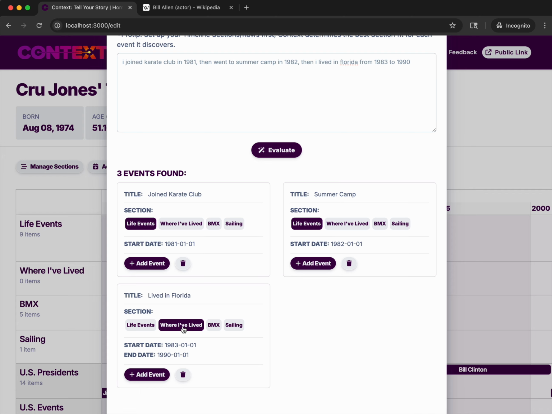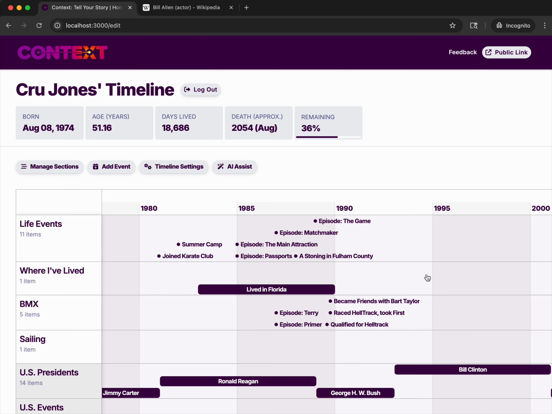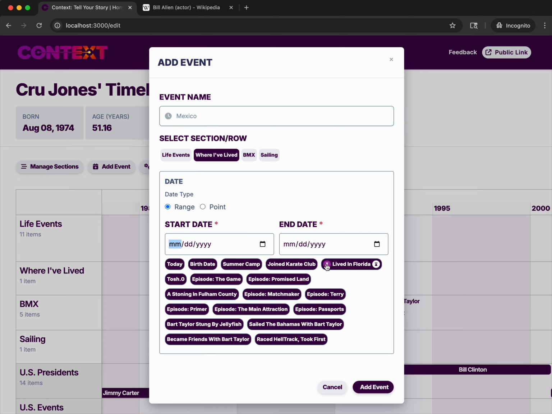See, this one said lived in Florida. There's the dates. It defaults to January 1st if you just give it the year. And yeah, I'll just add all these. I close that, and there we go. So now I can come in here and do add event where I've lived, and I'll say Mexico. Add that to where I've lived.